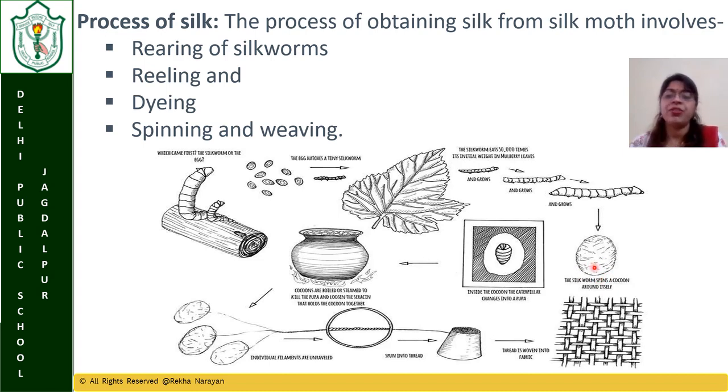The cocoons that are taken are boiled or steamed to kill the pupa and loosen the threads. Once loosened, the individual filaments are unwound and spun, and after spinning they are converted into thread. The threads are woven, and they are converted into fabric. This way we convert silk fiber into silk fabric.